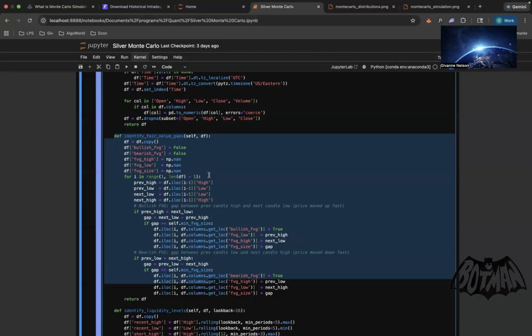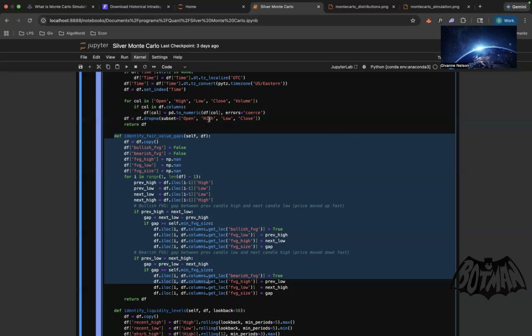The first candle and the third candle cannot overlap between the middle candle. The middle candle has to produce a gap that doesn't allow the first and third candle to overlap. So we have to specify that here. That's where we get the high and low values to get the previous high and previous low. That way we can get the 3 candles.